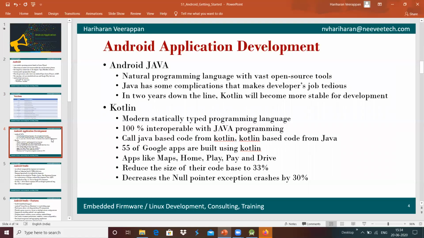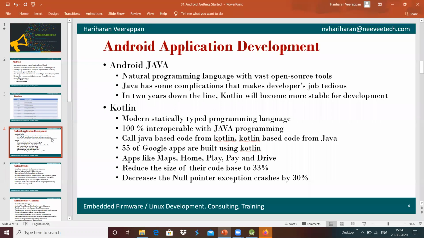And Java has been popularly used on the Android platform almost from the start of Android 1.0. Android has been completely built using Java.